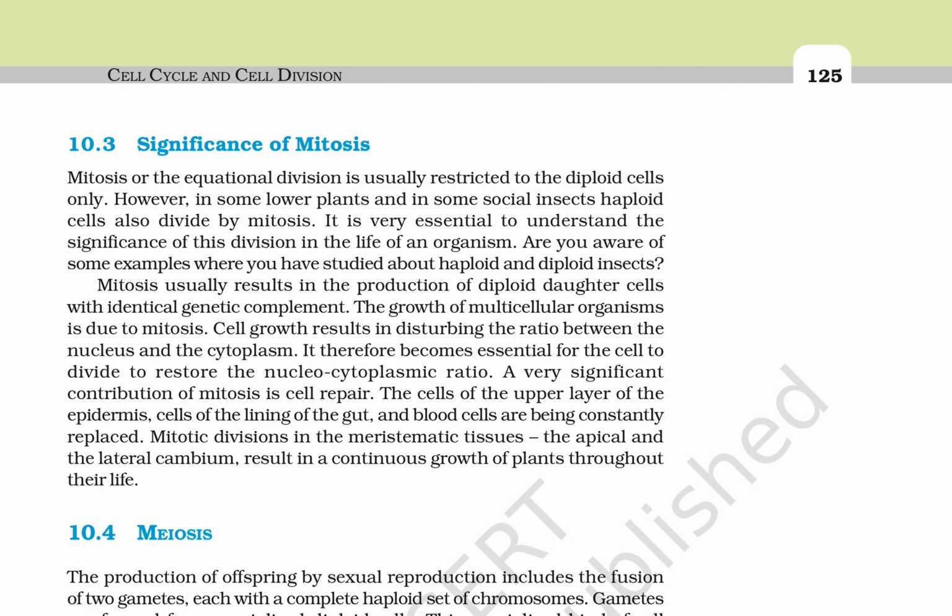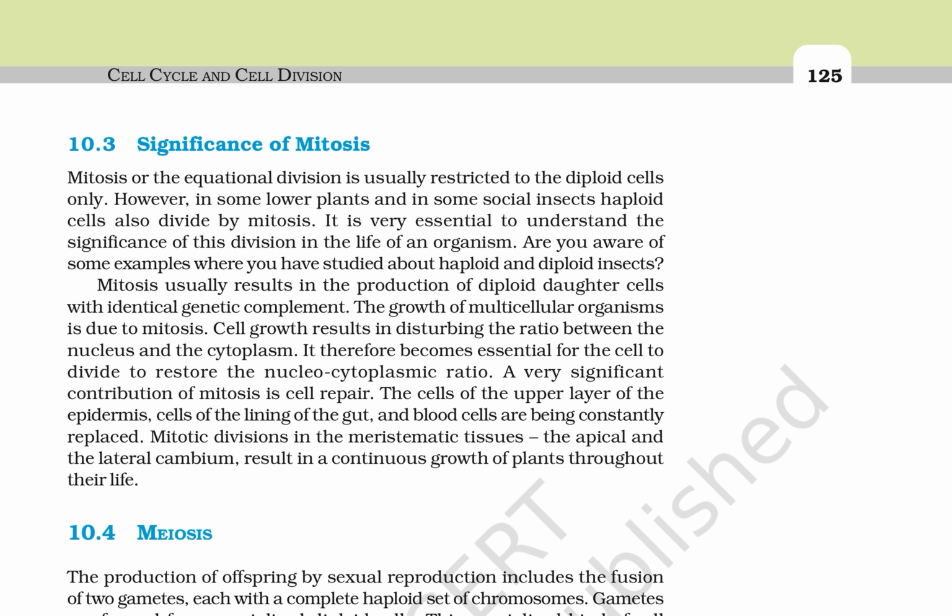The significance of mitosis. Mitosis, or the equational division, is usually restricted to diploid cells. However, in some of the lower plants and some social insects, haploid cells also divide by mitosis. It's very essential to understand the significance of this division in the life of an organism. Are you aware of some examples where you have studied haploid and diploid insects?